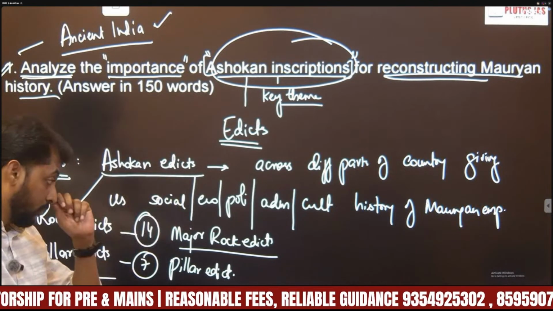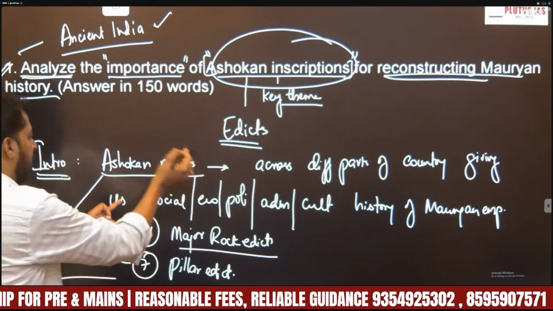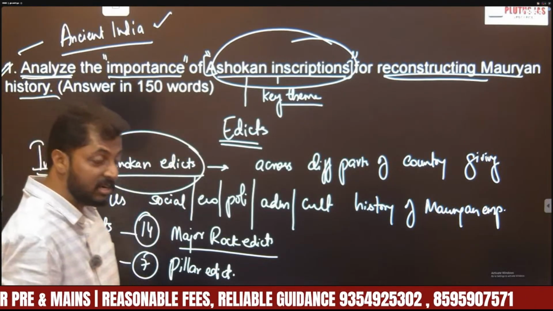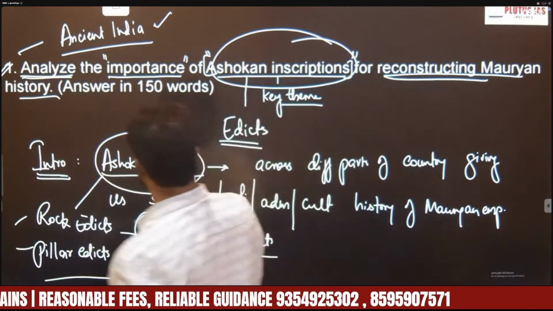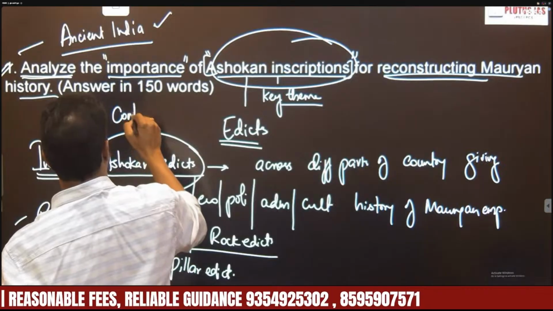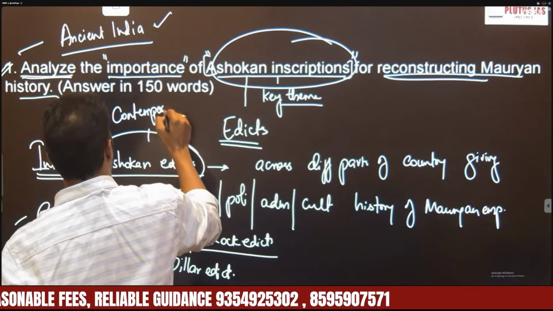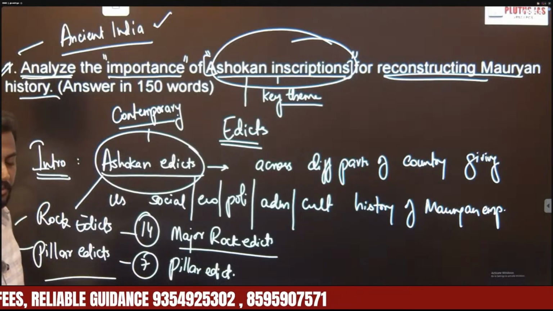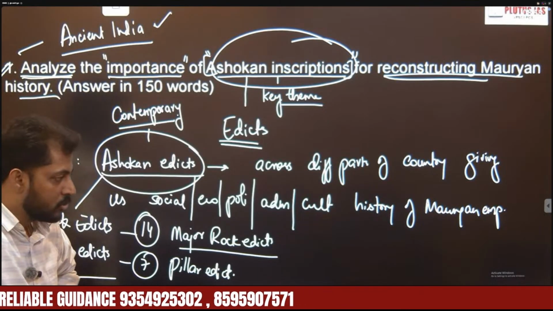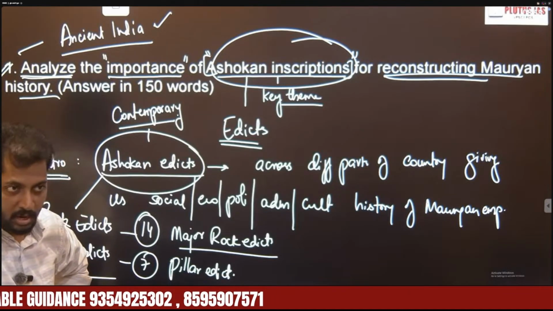So actually, what are these? These Ashokan edicts are which sources? Primary sources or secondary sources? These are primary sources. That means these are contemporary sources. That is, these sources have first-hand information regarding the Mauryan Empire, especially from the Ashokan period, right? So that's why we can say these are Ashokan edicts.